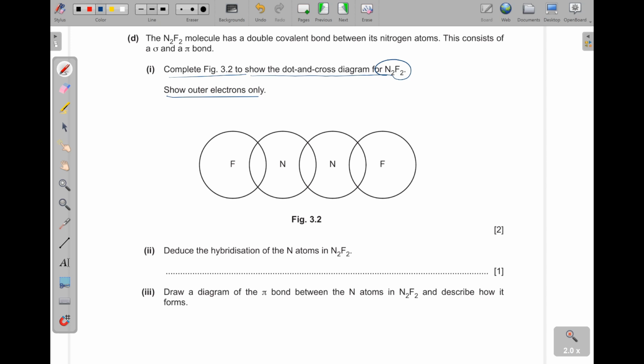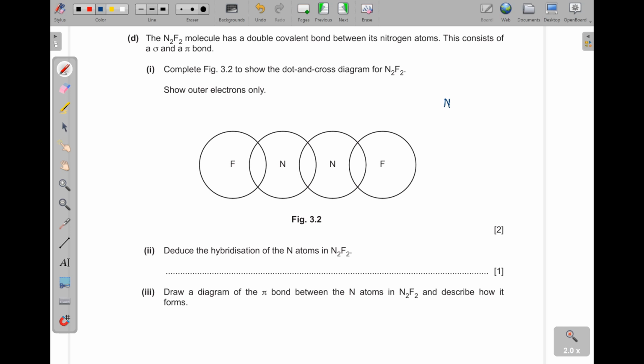And then, in fact, it is nitrogen difluoride, whatever the case. Show outer electrons only. Now, we know that fluorine is from group 17, so it has 7 electrons in the outermost shell.